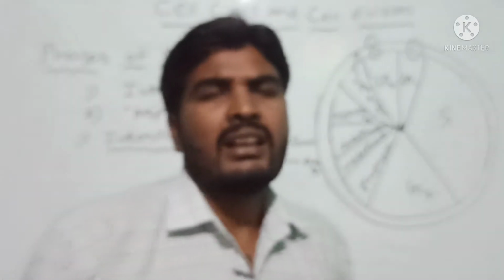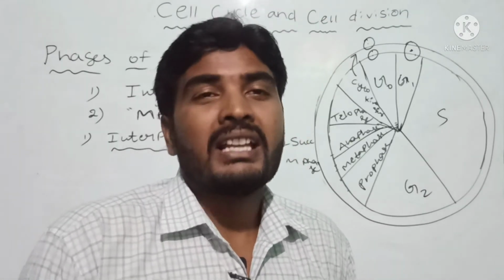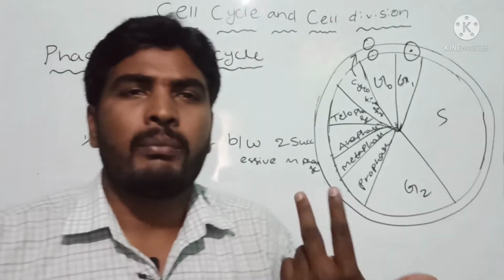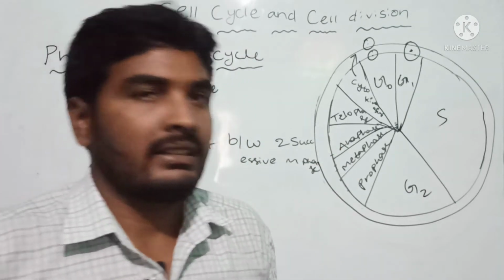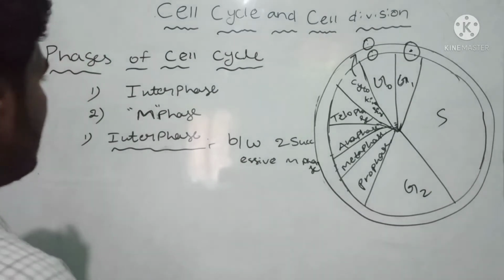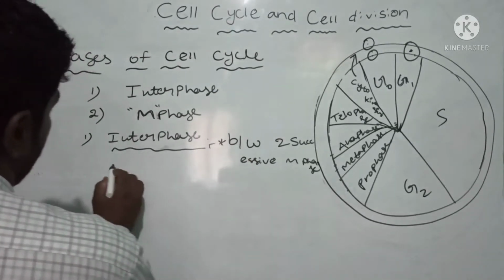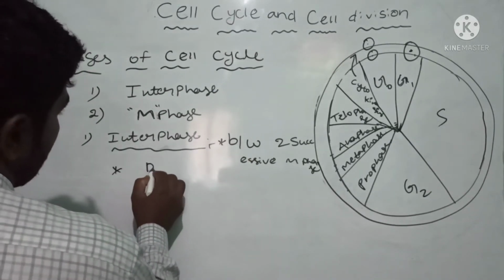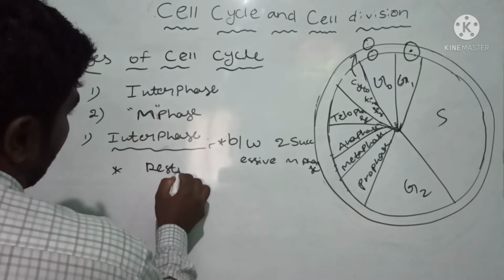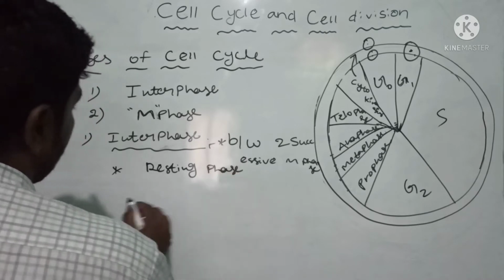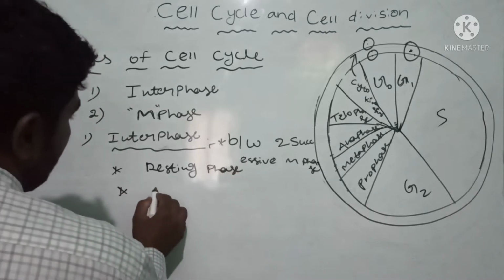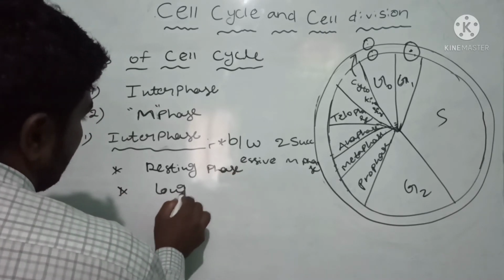Now this interphase we also call the resting phase. Why do we call it the resting phase? The cell is metabolically preparing through two events, that is cell growth and DNA replication. That is why we call interphase the resting phase. And this interphase is the longest phase.